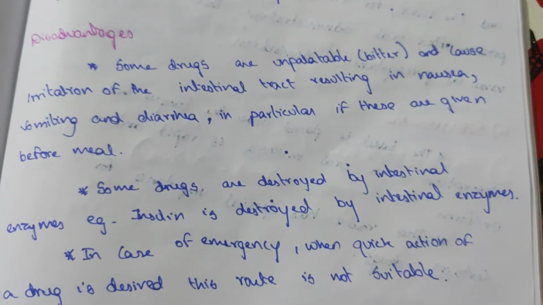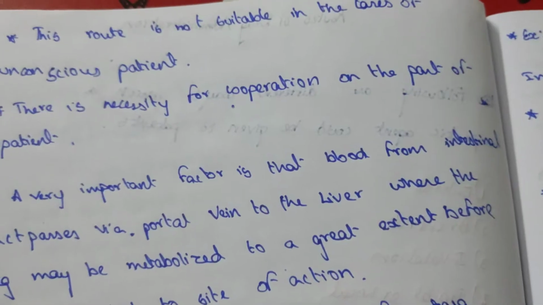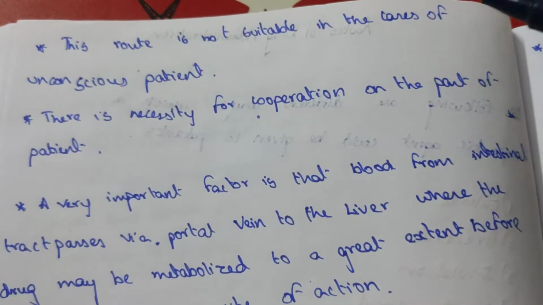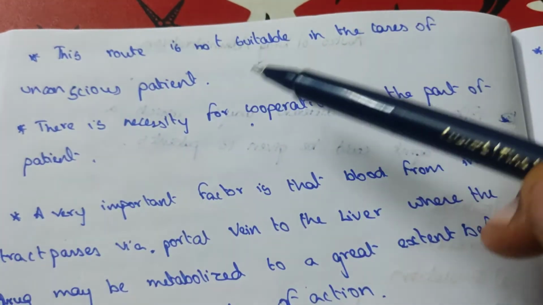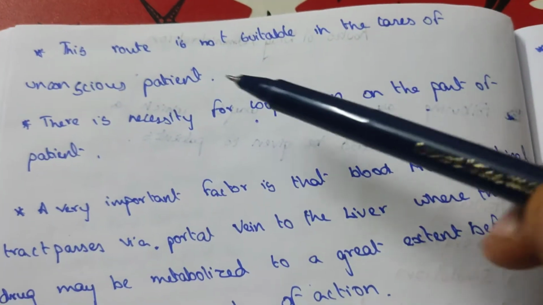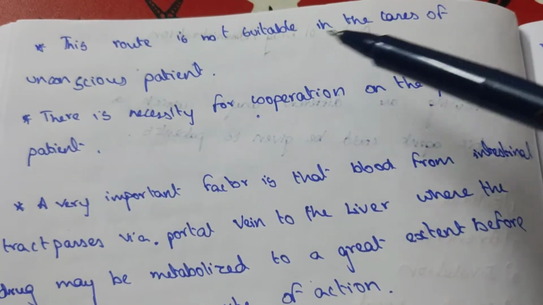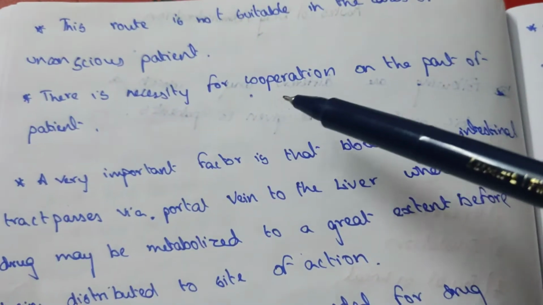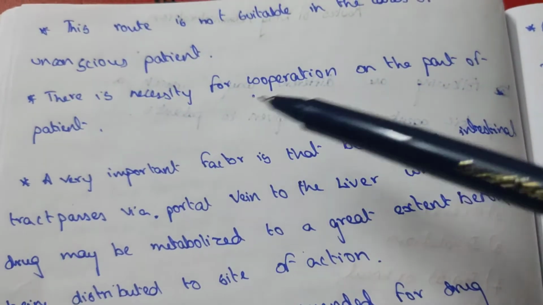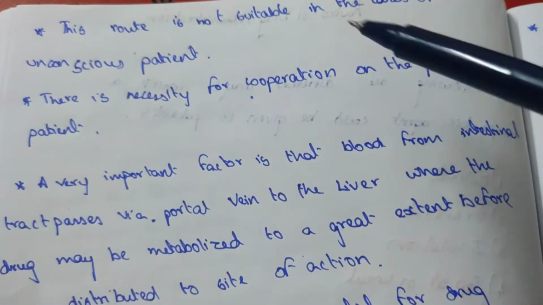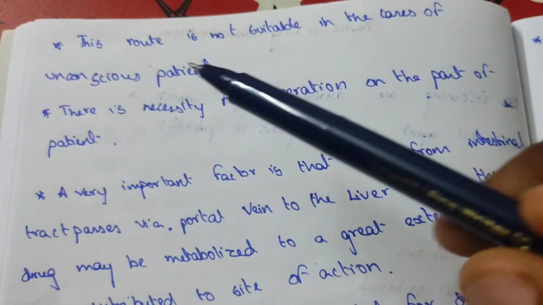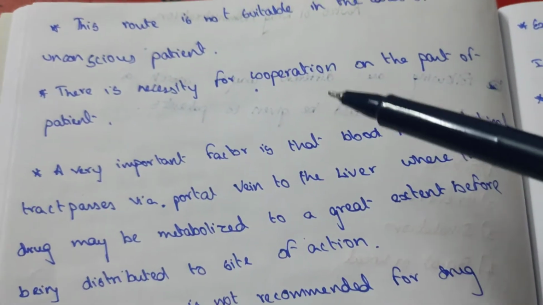So this is a disadvantage of the oral route. And this route is not suitable in cases of unconscious patient. If the patient is unconscious, drugs in oral form cannot be given. There is necessity of cooperation of the patient. So if the patient is not cooperative, these drugs cannot be given orally.